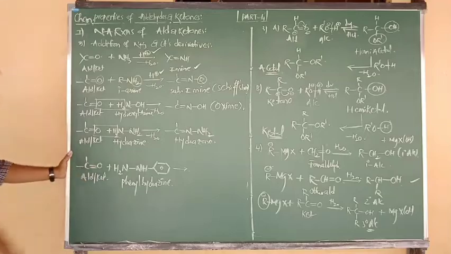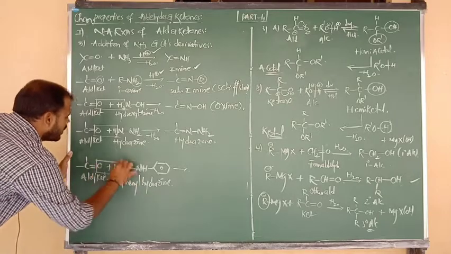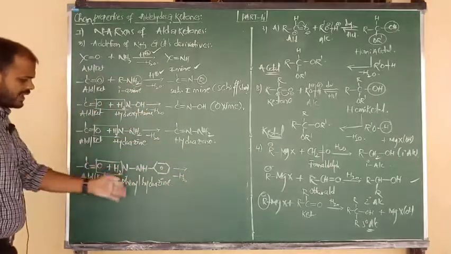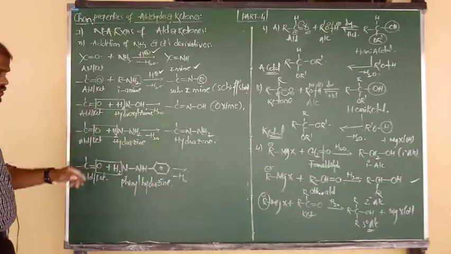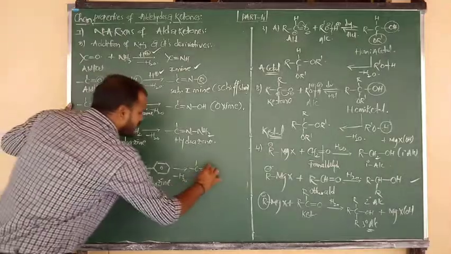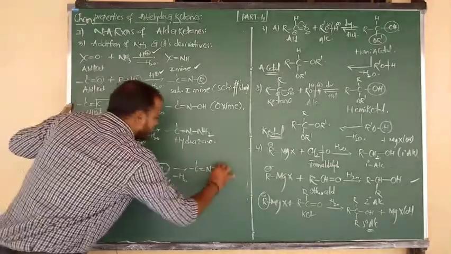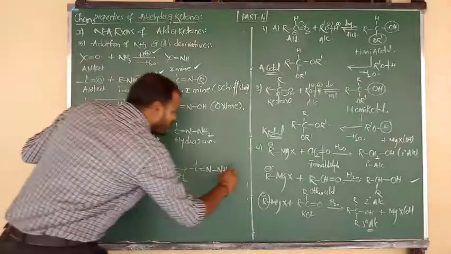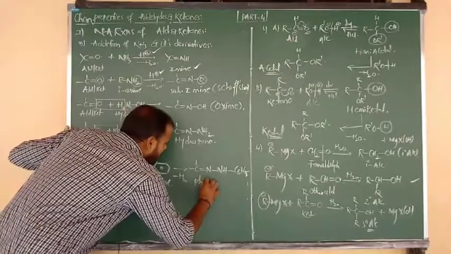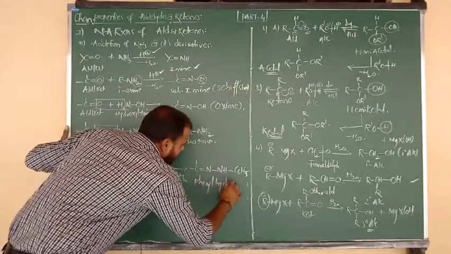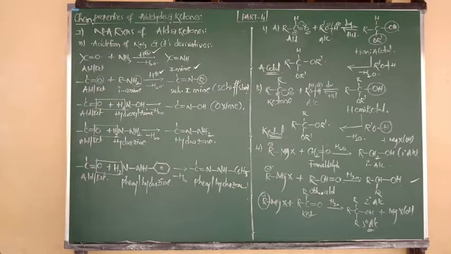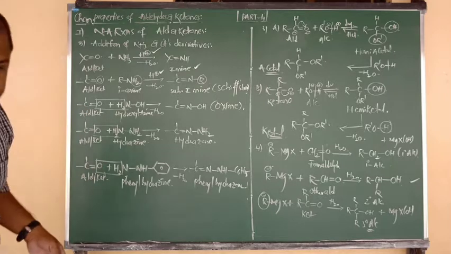Phenyl hydrazine upon addition to aldehydes and ketones is again ready to lose the water molecule. Hydrazine changes into hydrazone and phenyl hydrazine changes into phenyl hydrazone. So what may be the product? Same thing, C double bond connected to the nitrogen atom, again nitrogen connected to an NH group, and NH connected to a phenyl ring. What is the formula of the phenyl ring? C6H5. So this is your product name, phenyl hydrazone. What is the name of the product, beta? Phenyl hydrazone. Clear? Right. Another two addition reactions are there.